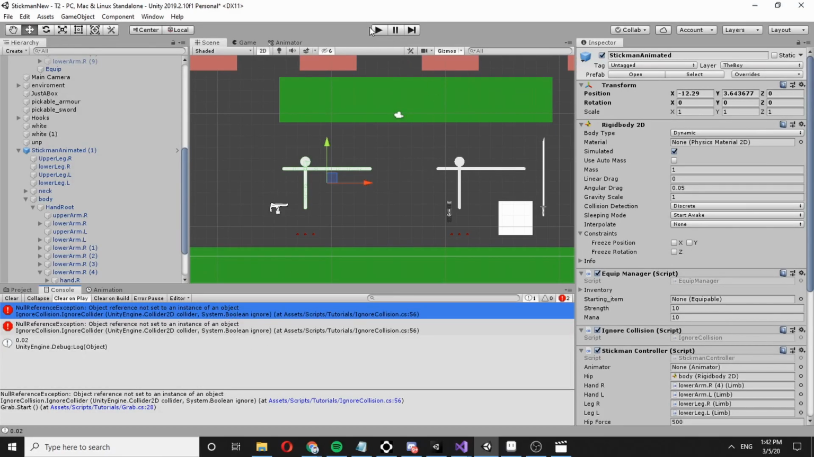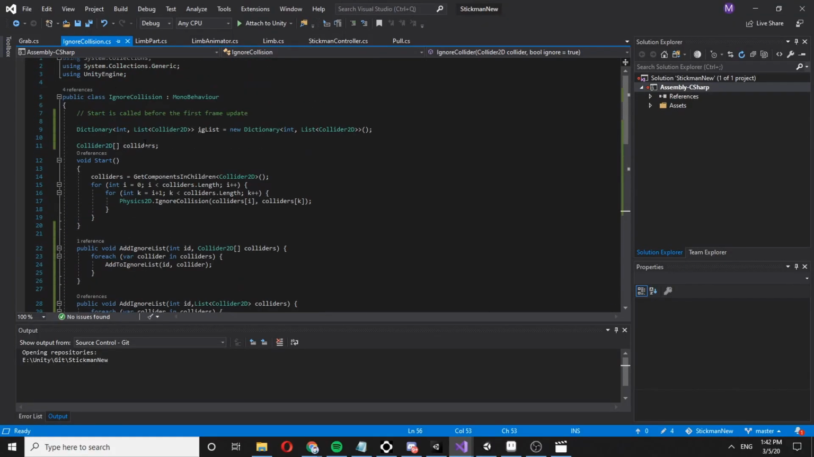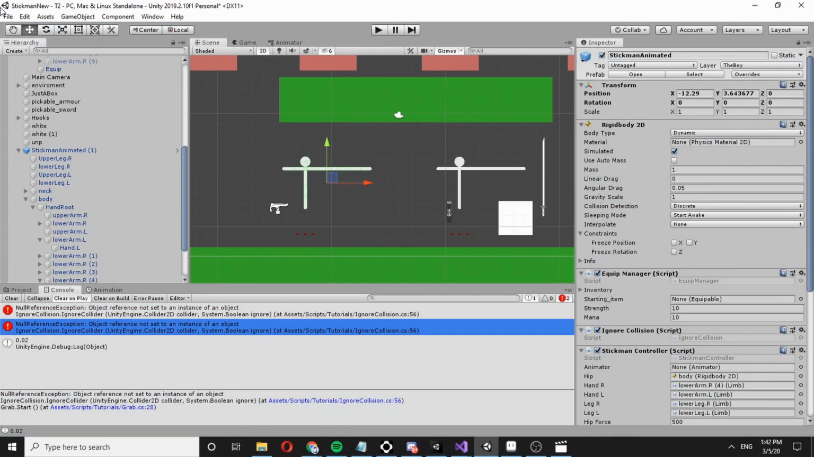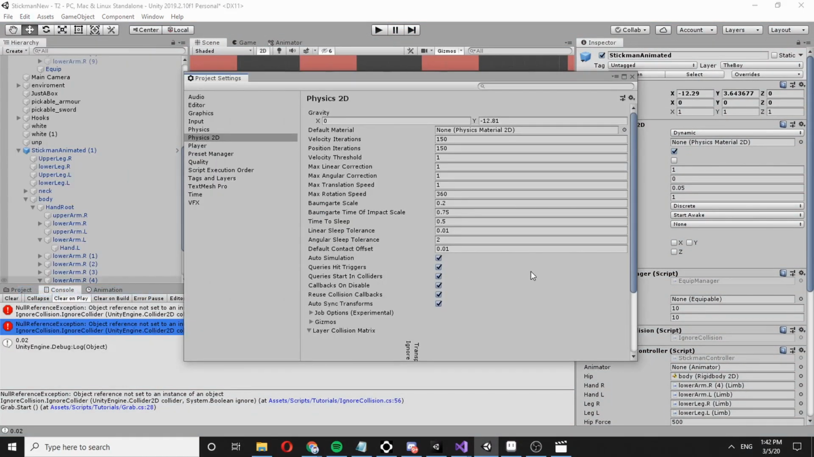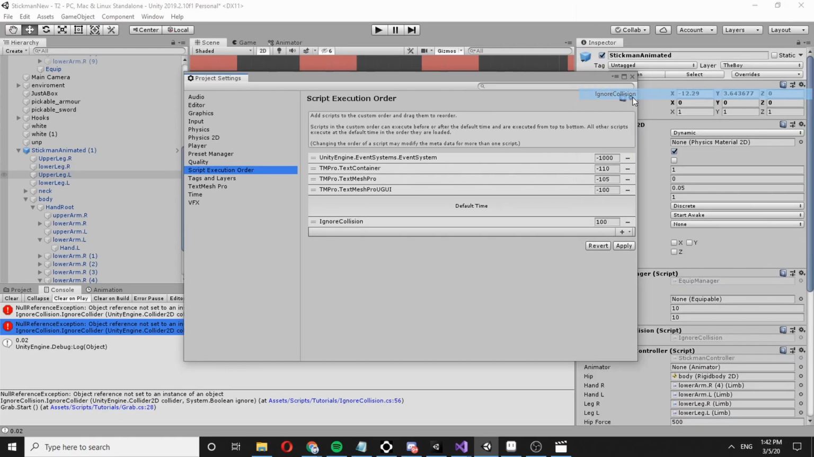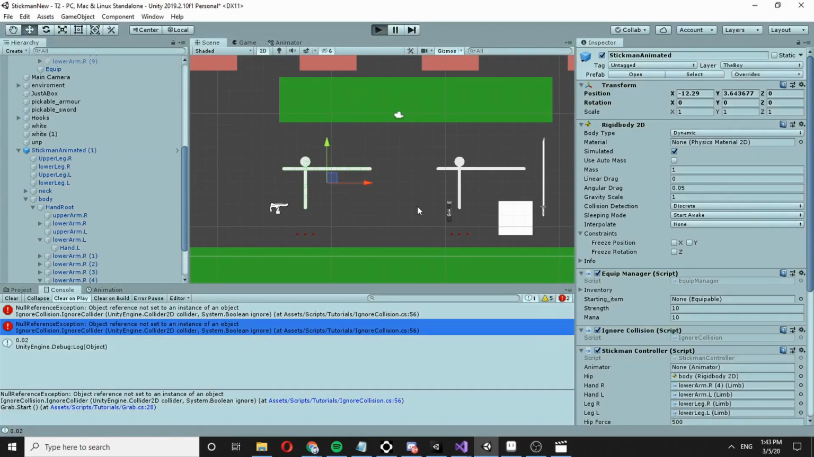So one little thing: I have this error in here when it says object no instance. The problem is this ignore collision script is actually creating too late. So let's fix this. We go inside the project script execution order and ignore collision. Let's set it to be here. Okay, and apply. So basically it would load before everything else.